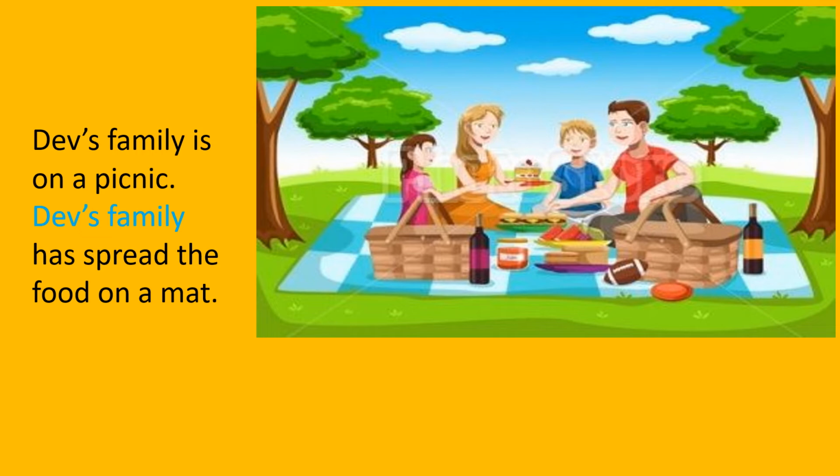Now let's see what will happen the second time Dev's family is used. Dev's family is on a picnic. They. When we are talking about many other people, we will not use he and she. We will use they. They have spread the food on a mat.